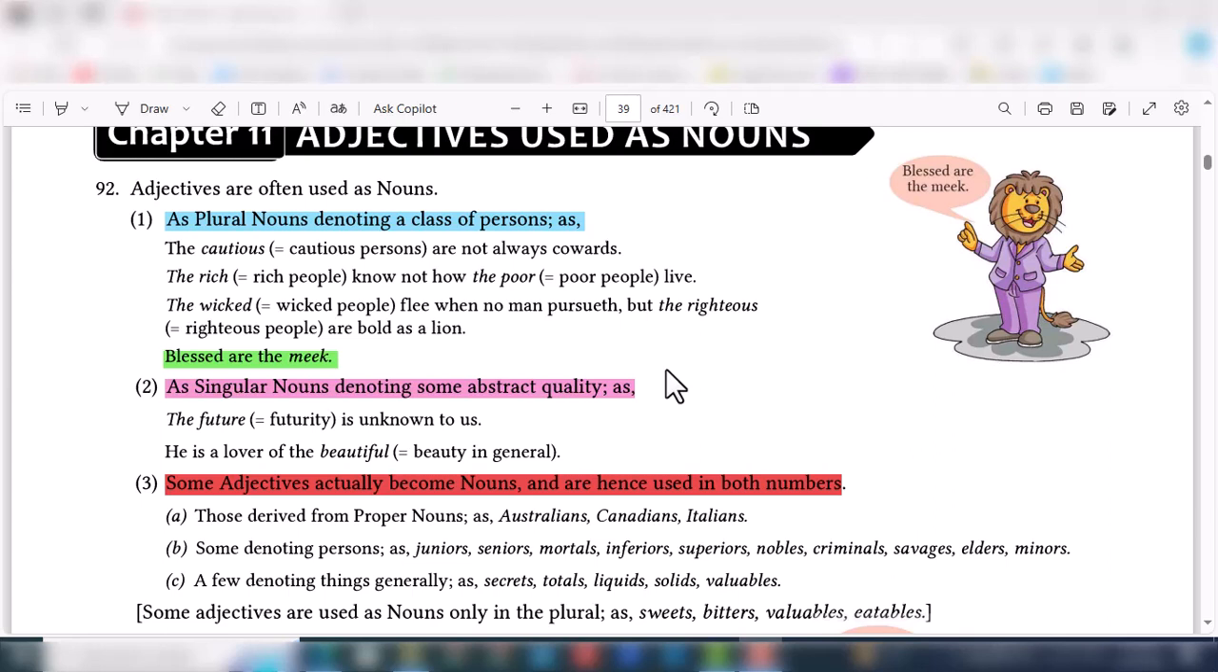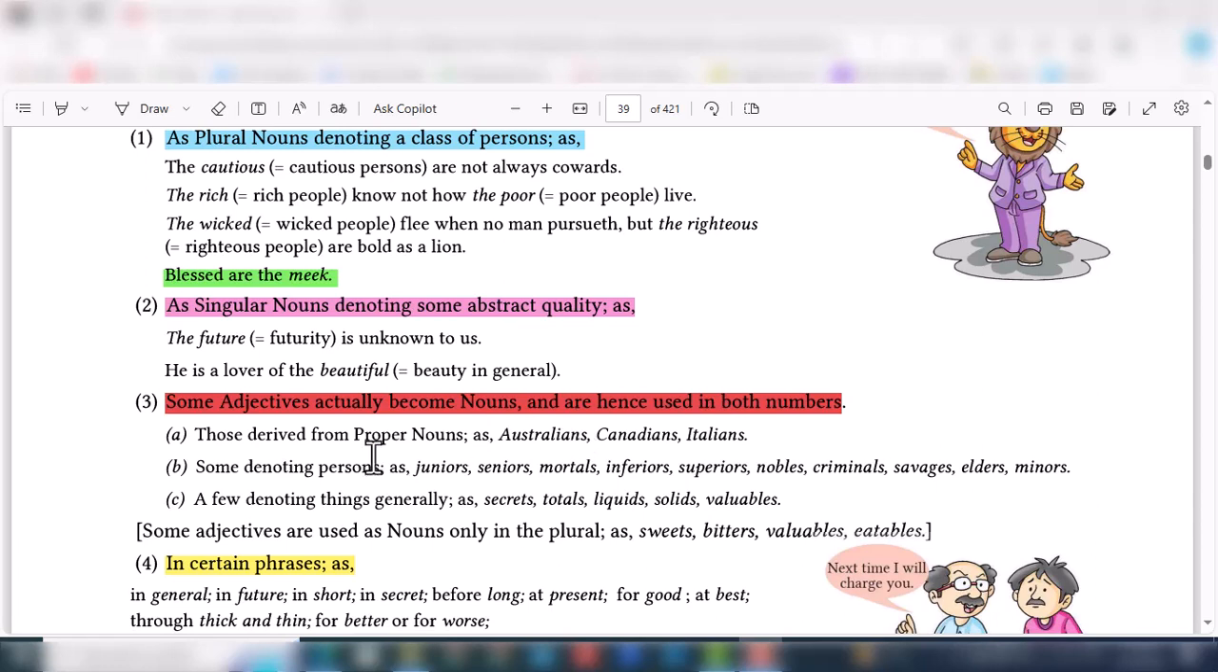Some adjectives actually become nouns and are hence used in both numbers, as adjective and as noun. The first kind is derived from proper nouns, for example, Australia, Canada, Italy, Pakistan, giving Australians, Canadians, Pakistanis. Some denote persons, such as juniors, seniors, mortals, inferiors, and a few denote things, such as secret, total, liquid, solids. Some adjectives are used as nouns only in plurals, such as sweets, bitters, valuables, eatables.